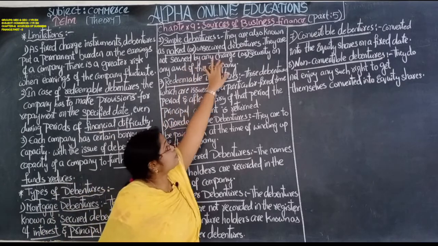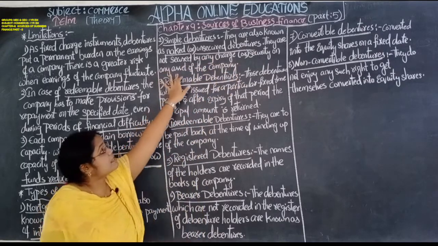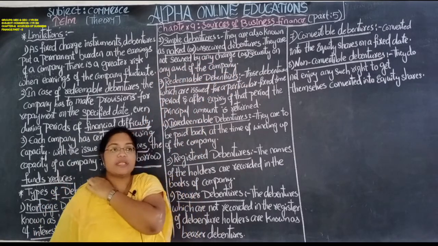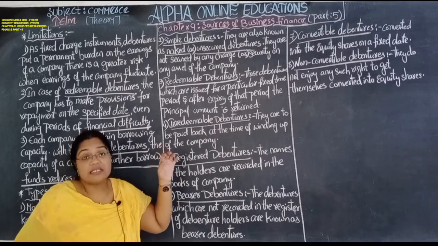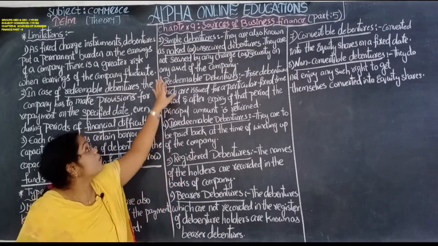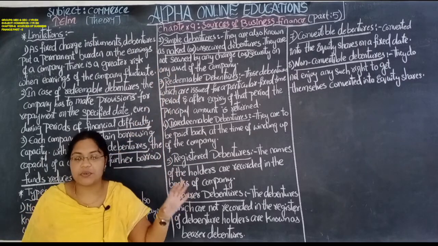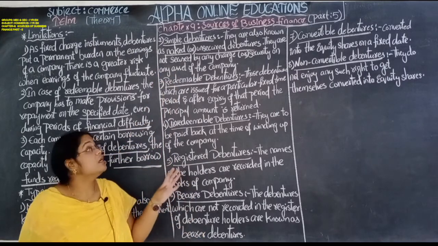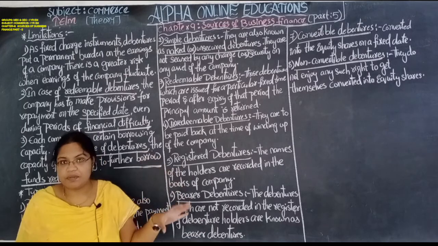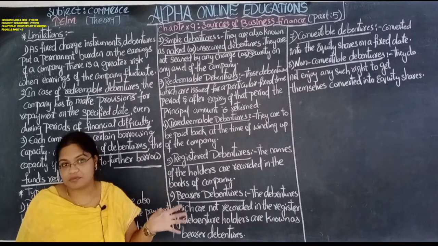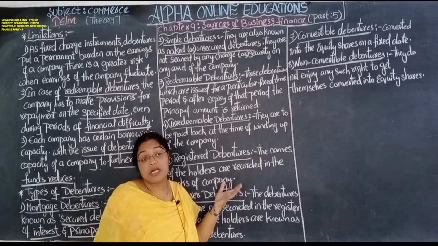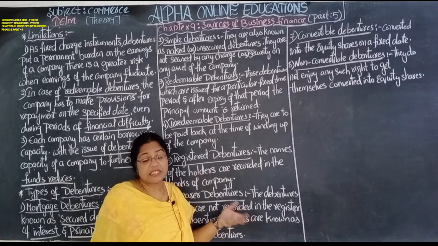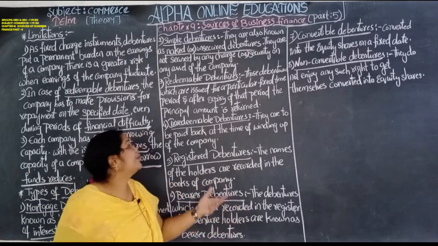Unsecured debentures are not secured by any charge or security on the assets of the company. They don't have any kind of mortgage, so that's why they are unsecured debentures. Simple debentures are also known as naked debentures. They don't have any kind of security. There is no assurance of getting the principal amount and fixed rate of interest because they are not at all secured.